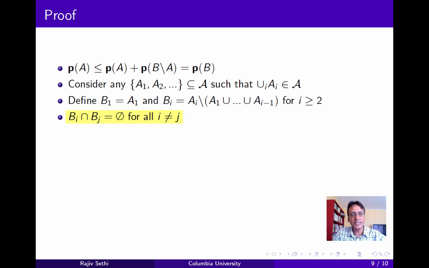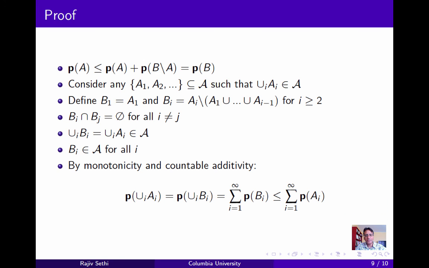Now note that the sets in the B sequence are pairwise disjoint, and furthermore that the union of sets in the B sequence is equal to the union of sets in the A sequence, which we're assuming to be an element of the algebra. Now verify that each of the sets Bi is itself an element of the algebra, and now note that since P is countably additive and the B's are pairwise disjoint, the image of the union of the sets in the Bi sequence is equal to the sum of the images of the individual sets Bi. This just follows from the countable additivity of P and the fact that the Bi sets are all mutually disjoint. And now we use the fact that each Bi is a subset of Ai, and therefore its image is less than or equal to the image of Ai under P to get the result.